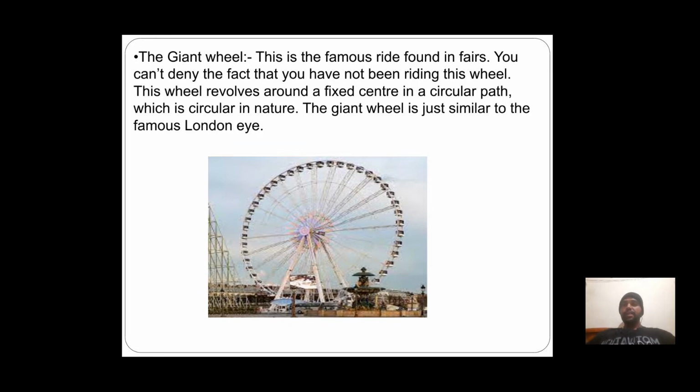Here, when we take the example of the giant wheel, the center is fixed and the wheel moves in a circular path. The seats are on the circumference of the circle. And this wheel revolves around the fixed center in a circular path, which is circular in nature. The giant wheel is just similar to the famous London Eye.